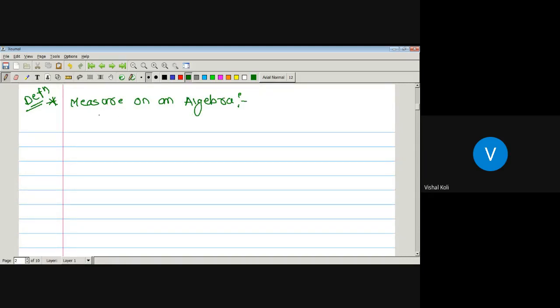Let curly A be any algebra. The function mu, as we have to see the definition of measure on an algebra, that is, we have to define the function on an algebra.